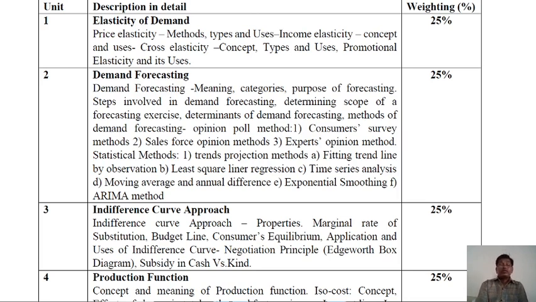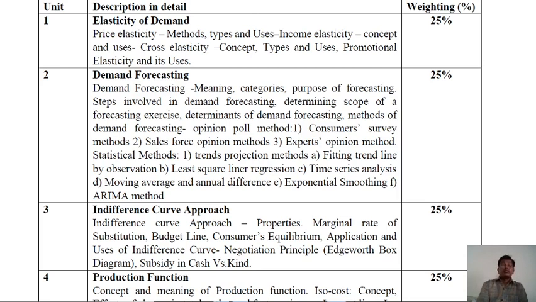These methods include trend projection methods, fitting a trend line by observation, least square linear regression, time series analysis, moving average and annual differences, and last, exponential smoothing and the ARIMA method.